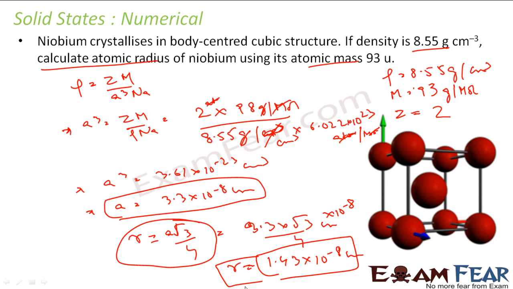Correct. So here the question was a little tricky. They were not asking for the length of the edge, they were asking for the radius. So first you have to find the length of the edge, and then we use the relationship we derived between the radius and the edge length. Please note this is different for all. Whether it is body centered or face centered, this relation is different.